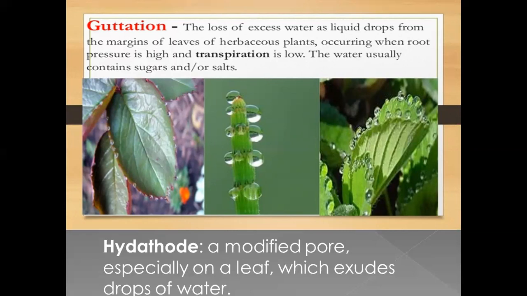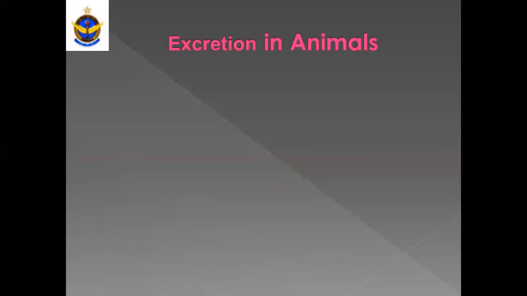After that, the next section of this topic is excretion in animals. Excretion in animals is very different from plants and has a variety of excretory processes and excretory products. Here we will discuss it in detail. Excretion in animals.